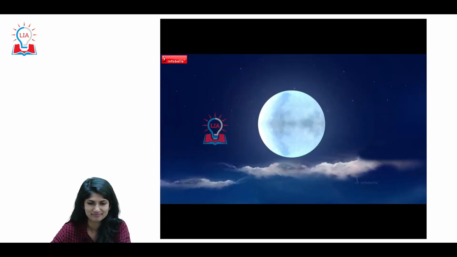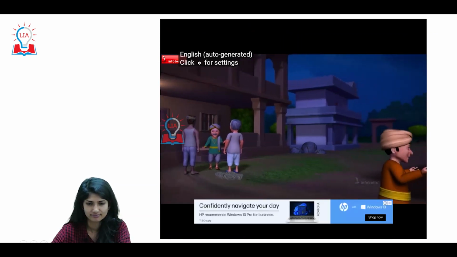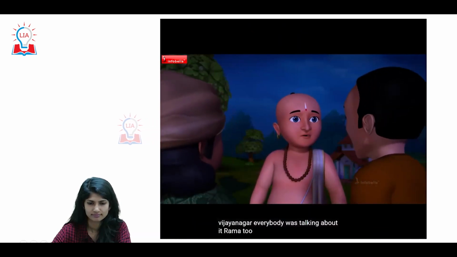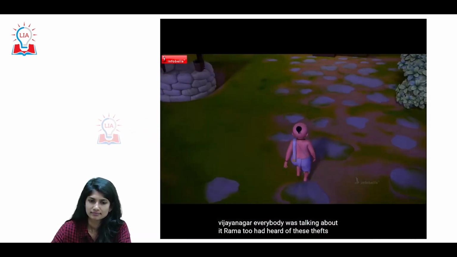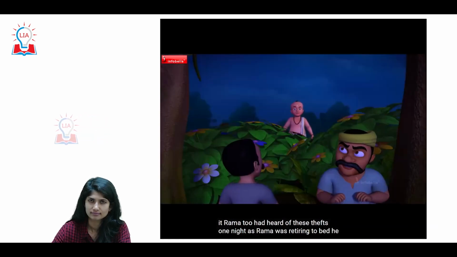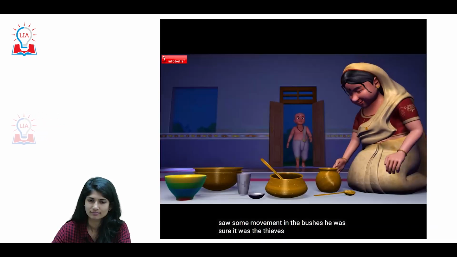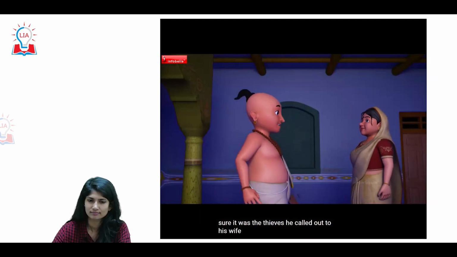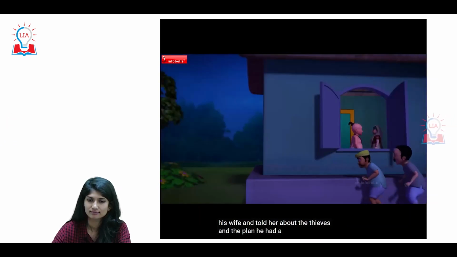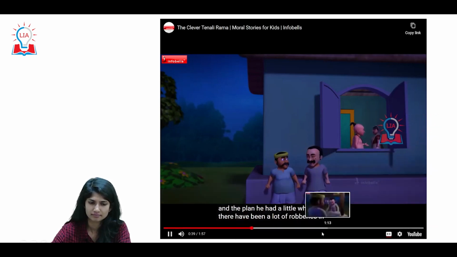Tenali Rama and the Thieves. There were many incidents of theft in Vijayanagar. Everybody was talking about it. Rama, too, had heard of these thefts. One night, as Rama was retiring to bed, he saw some movement in the bushes. He was sure it was the thieves. He called out to his wife and told her about the thieves and the plan he had. A little while later, There have been a lot of robberies in the city.